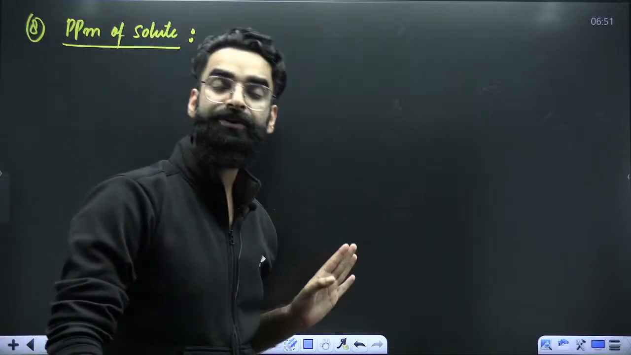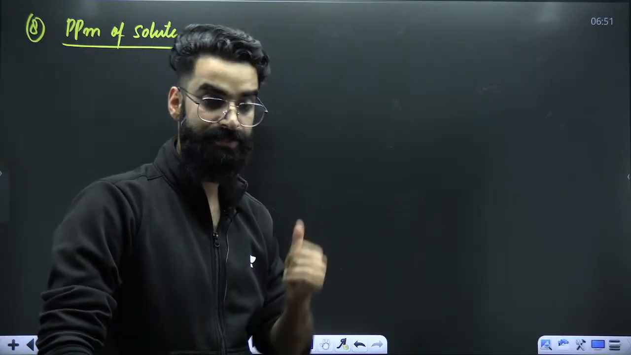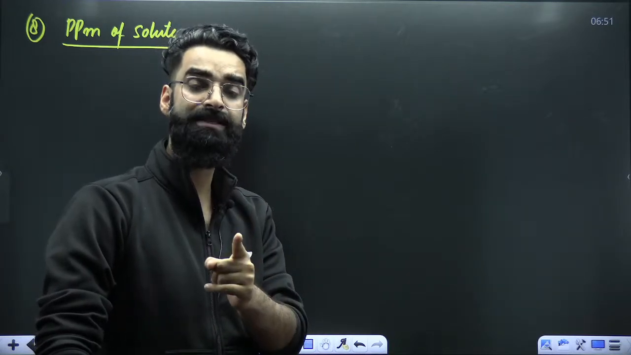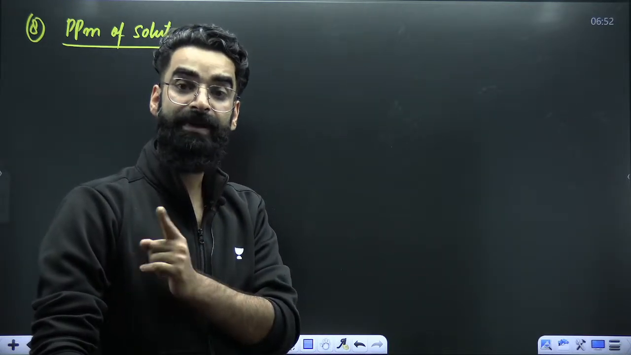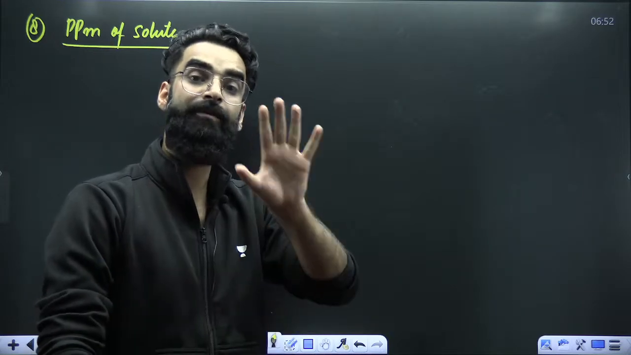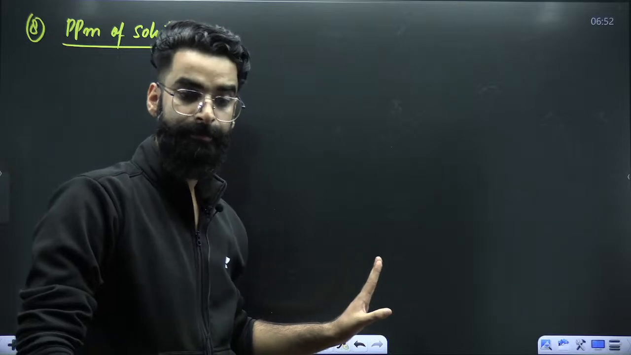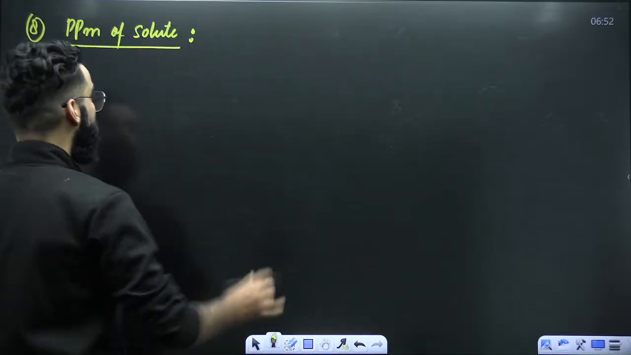Normality already I have taught you in redox reactions. Check the redox reaction chapter. There we have discussed oxidation state, equivalent mass, then concept of gram equivalence, then normality. Normality is something which I've already discussed, so I'm not going to discuss normality here again. Okay, so parts per million of solute.